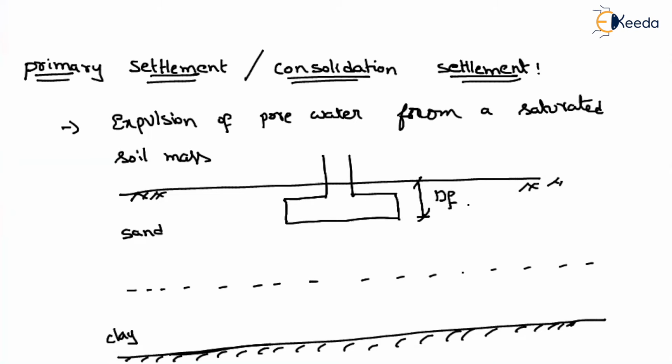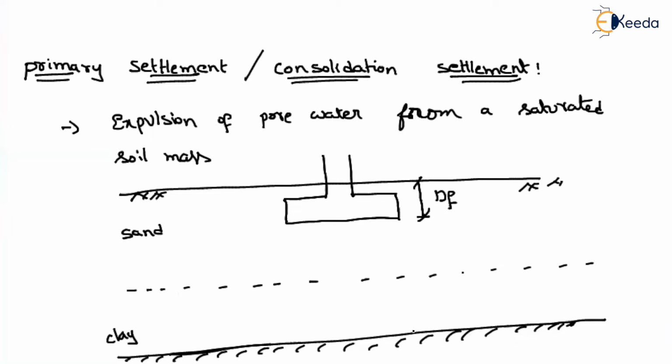Now, what will happen? Constructing the foundation means a very long-term loading acts on the sand. But as we already discussed, consolidation will happen in which type of soil? Clayey soils. That means because of the load due to the foundation, settlement will happen in the clay in the long term. Imagine that this clay is completely saturated. The water present in the soil will start expulsion. How will it expel? Through the sandy layer, isn't it?